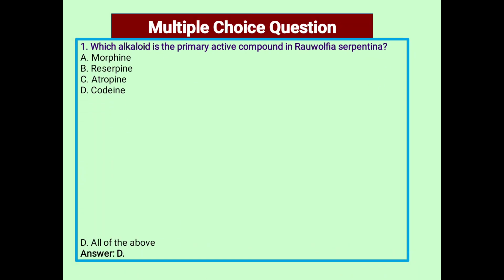Next, we turn to the multiple choice questions. First question, which alkaloid is the primary active compound in Rauwolfia serpentina? Option A, morphine, B, reserpine, C, atropine, and D, codeine. So reserpine is the active constituent of Rauwolfia serpentina, that is B. So the answer B is correct.